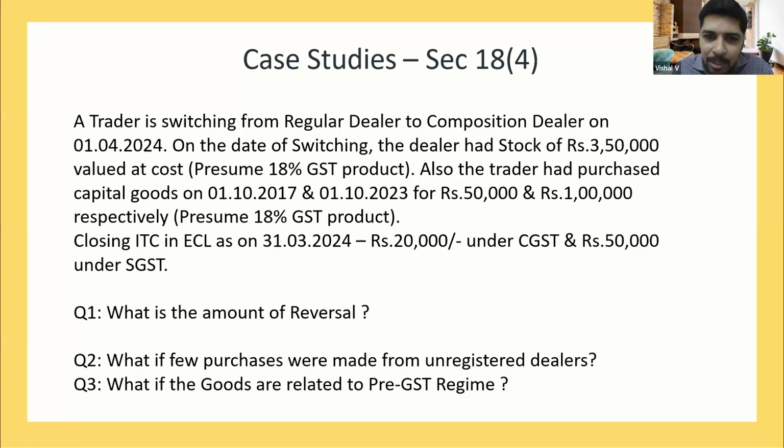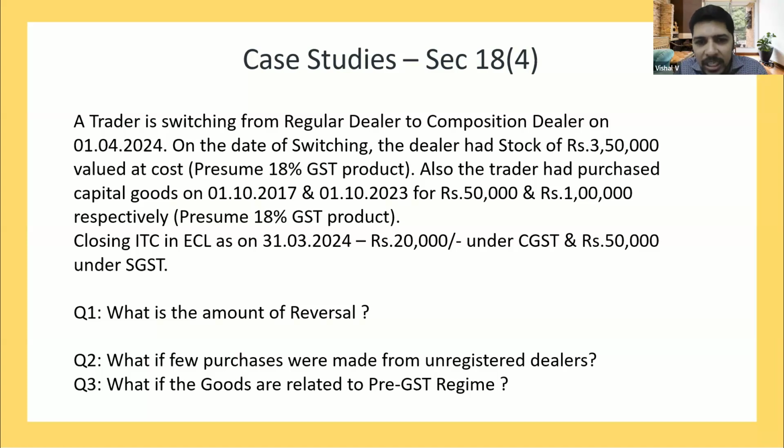Yes, sir. The FIFO method can be applied where we don't know whether the goods are from an unregistered or registered dealer, or which bill it is. Let us suppose we are purchasing from 4 or 5 suppliers, and the closing stock is 100 pieces. On 100 pieces, we have to go only on the FIFO method. That is for sure.